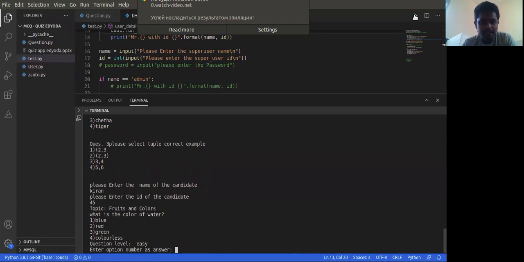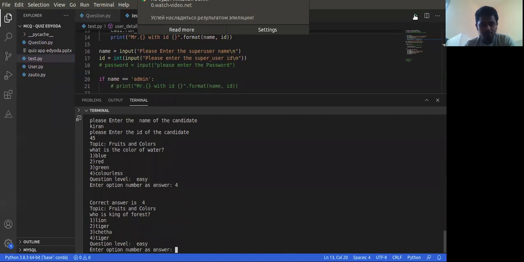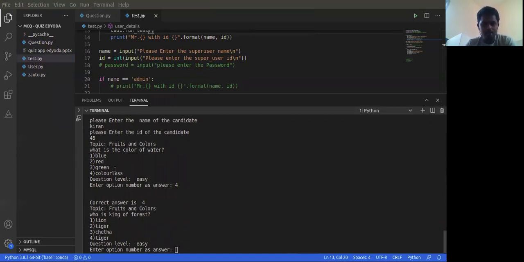After that, it is asking, the topic name is fruits and colors, and what is the color of water, and the question level is easy, and we have to provide the answer for the question. Let's say giving 4. After giving 4 it is showing the correct answer is 4, hence our answer is correct.